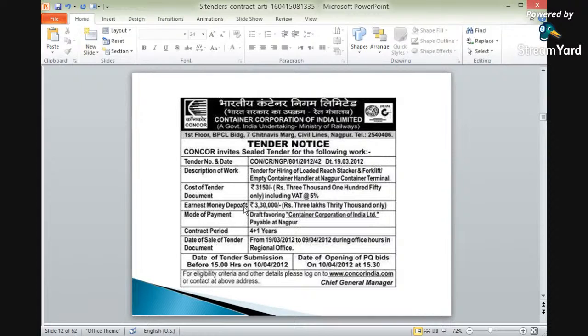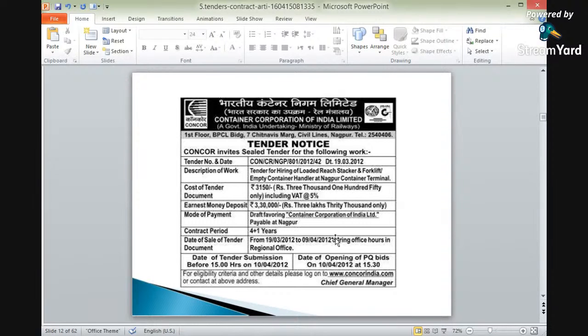Okay, the earnest money deposit for this tender. So what is the earnest money required? The earnest money deposit required in this case is 3,30,000. What is the mode of payment for this case? It will be mentioned. The mode of payment here is a draft. Contract period is 4 years, and an extra 1 year will be given, but actually it is for 4 years. 4 plus 1 is the extra 5 years.